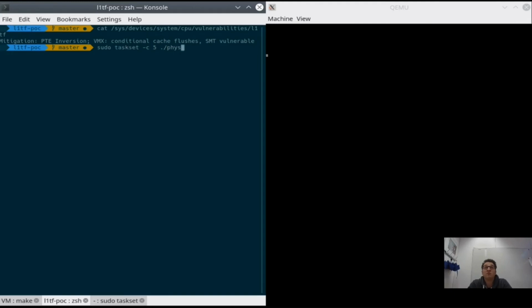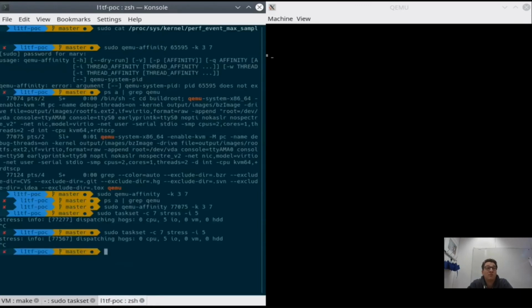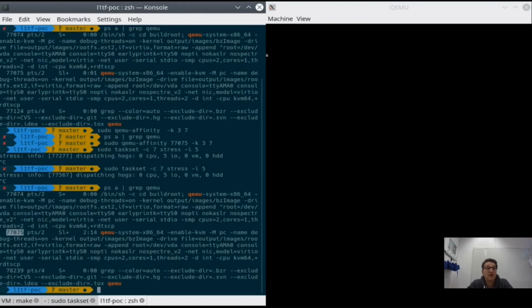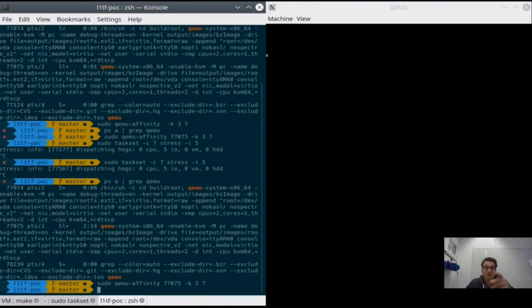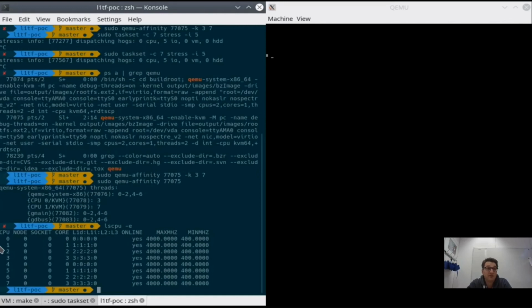We start a victim program which constantly accesses this data array and runs on core number 5. On the right we have this virtual machine, and we set the affinity such that only a single core, so 3 and 7, is assigned to both threads of the virtual machine. And as you can see, those two are siblings, so they're on the same physical core.